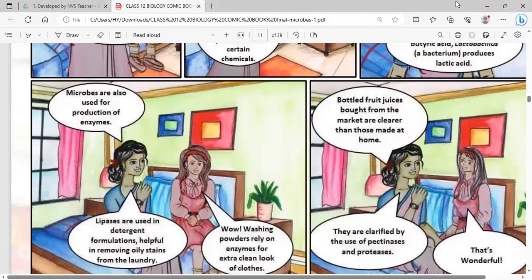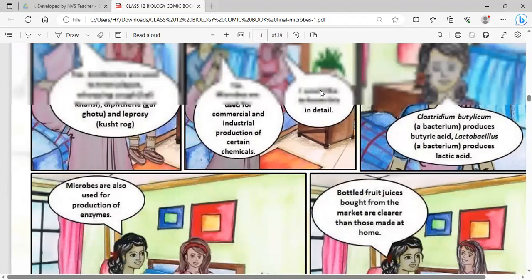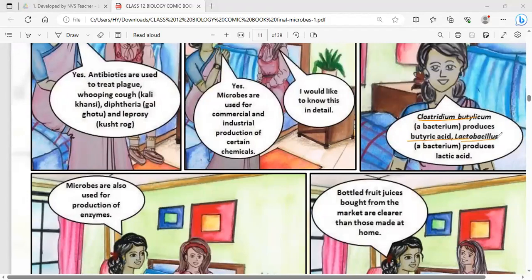So here the student should be very careful about the names of the bacteria and the product. You should remember which bacterium is producing what. Clostridium botulinum produces butyric acid, and Lactobacillus produces lactic acid. The mother is saying microbes are also used to produce enzymes, which are also industrial products.